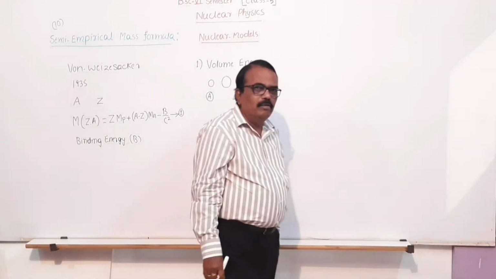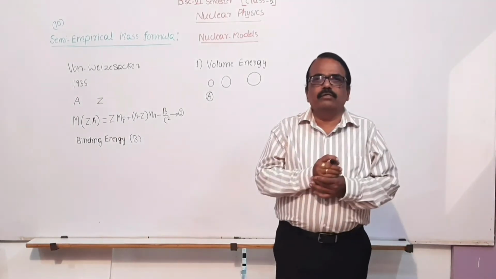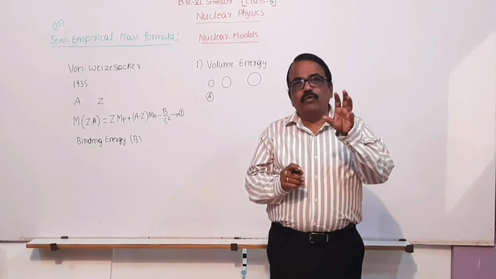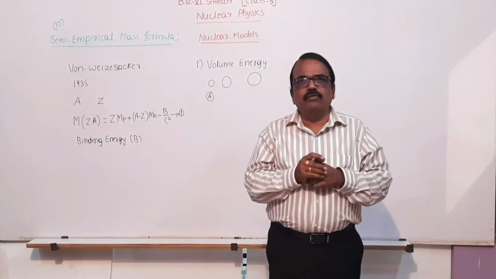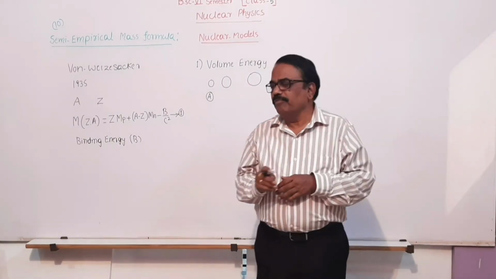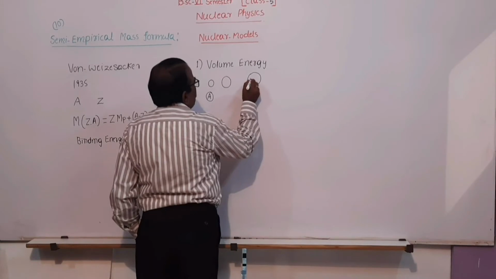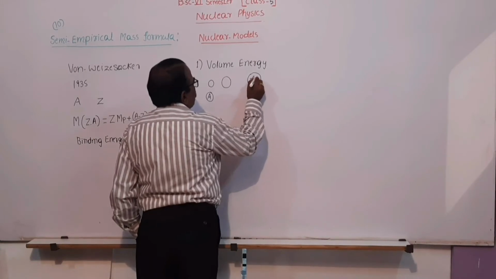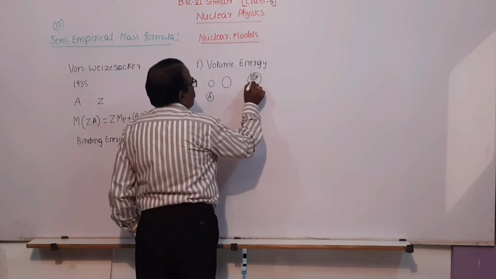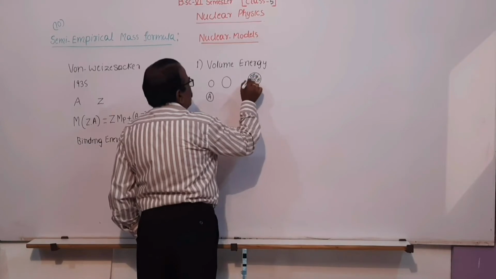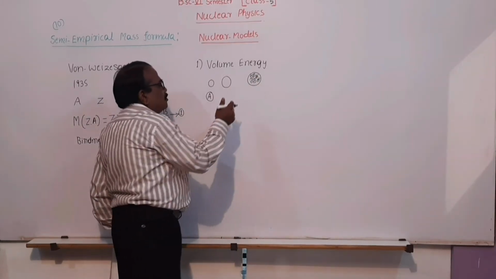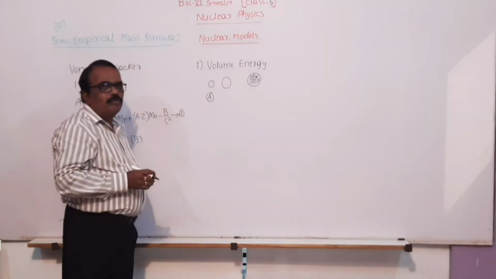What is A? A is the number of nucleons present inside the nucleus. As A increases, the volume also increases.